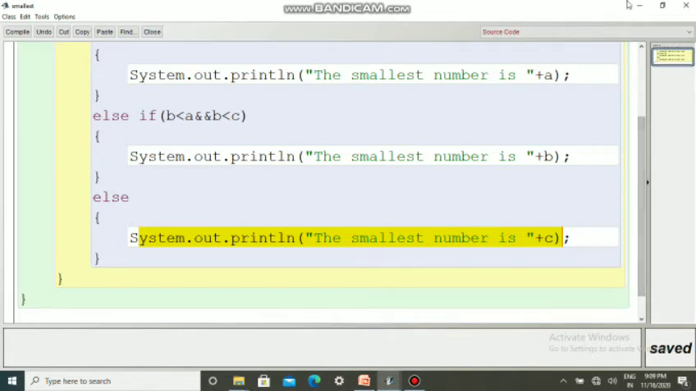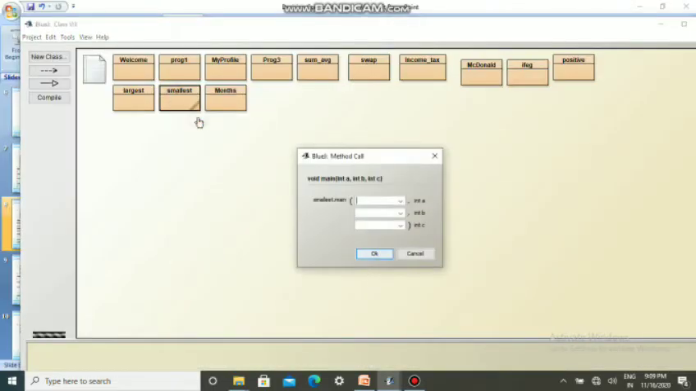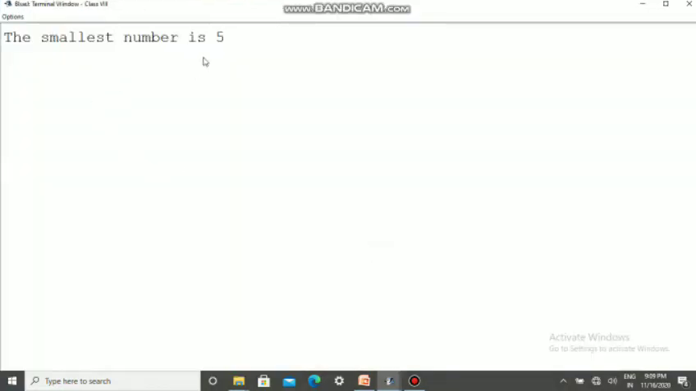Then we'll run the program. Smallest, void main. So I'm giving 10, 5 and 25. Here the smallest number is b. So we'll see what the output is. So the smallest number is 5.